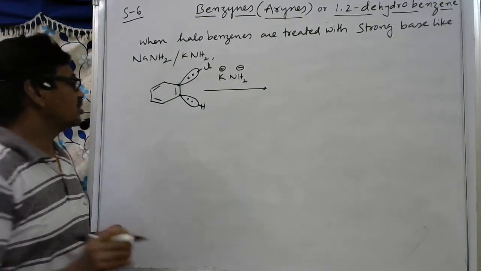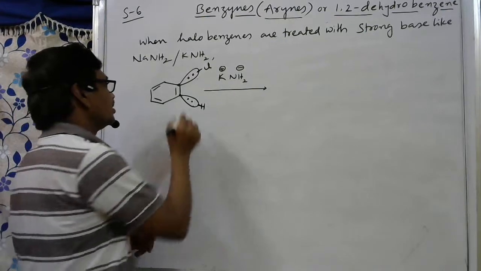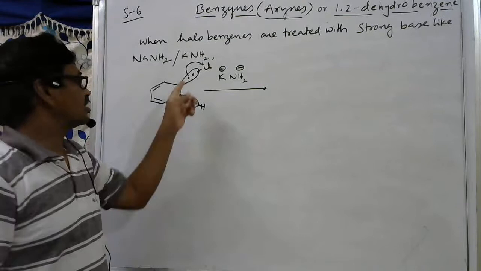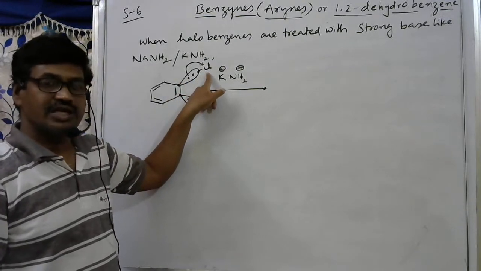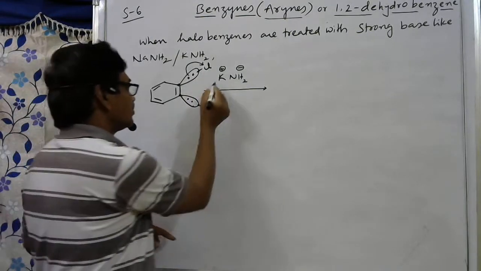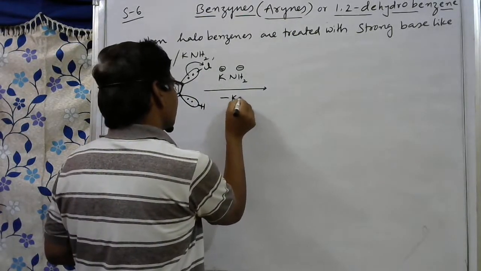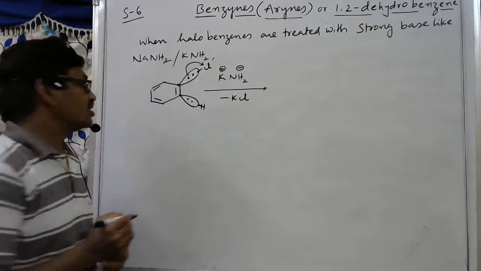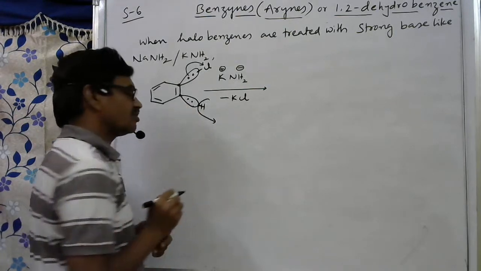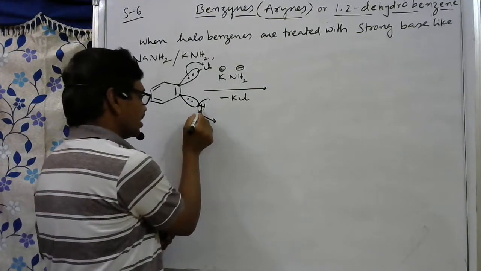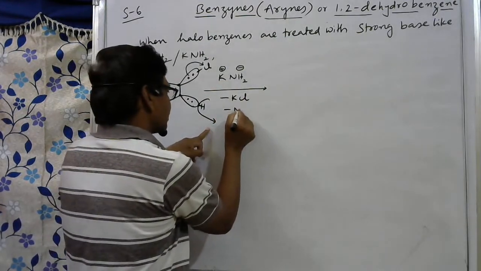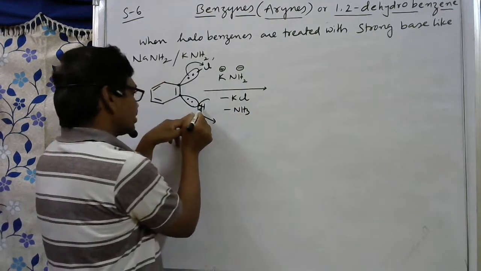Now, in the presence of strong base, these electrons are taken by chlorine. These electrons are accepted by chlorine, and chlorine is eliminated as Cl minus. That Cl minus combines with K plus and forms KCl. This hydrogen is eliminated as H plus ion without taking its electron. This H plus ion now combines with NH2 minus and forms NH3, ammonia.